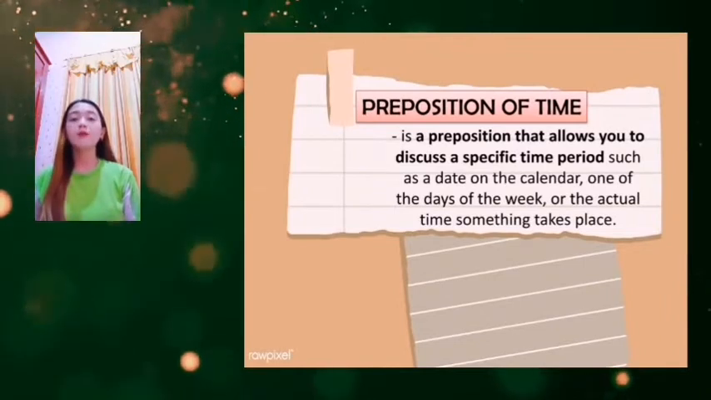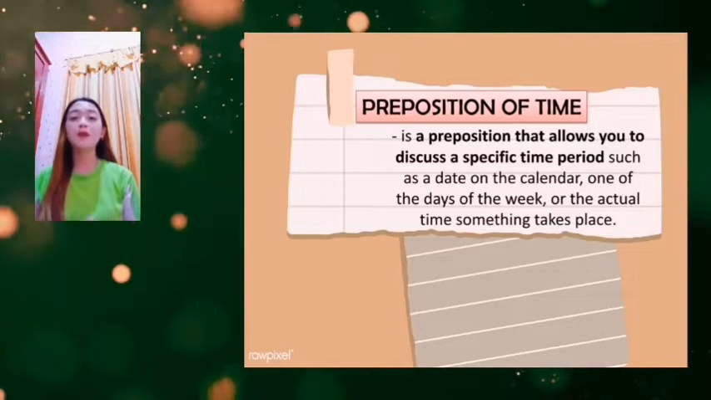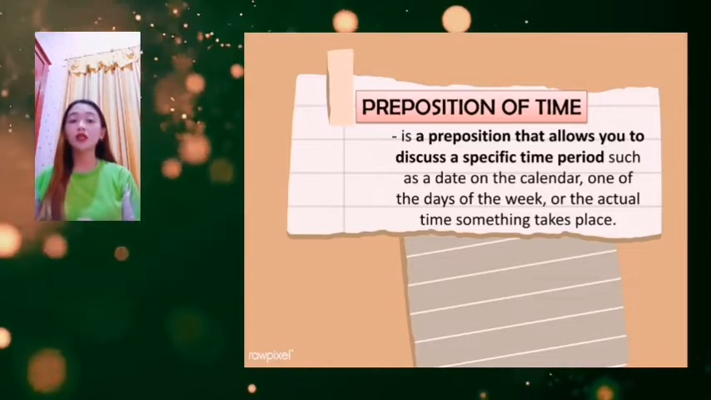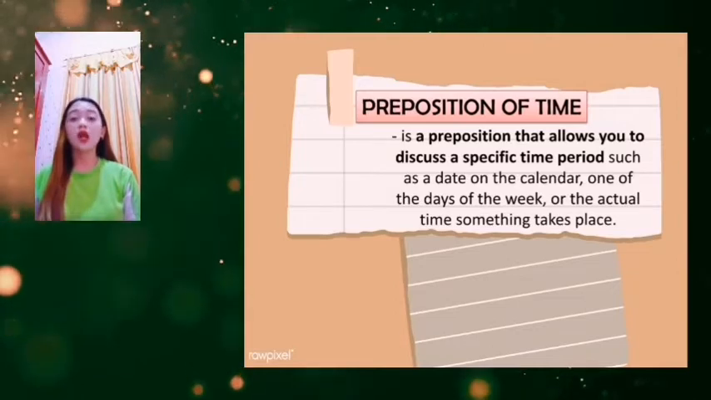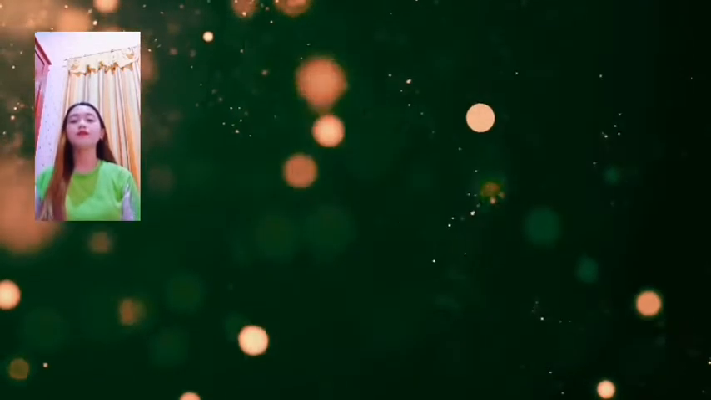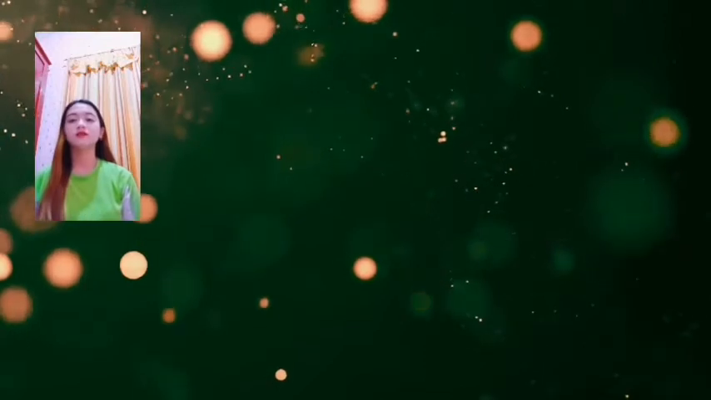Preposition of time allows you to talk about a specific time period, like a calendar date, one of the days of the week, or the actual time that something happens. There are 3 prepositions of time, such as in, on, and at.